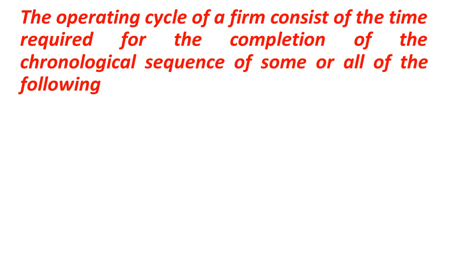The operating cycle of a firm consists of the time required for the completion of the chronological sequence of some or all of the following. In order to complete the operating cycle, some or all of these steps will be there, based on what kind of organization you have, whether a trading concern or a manufacturing concern.